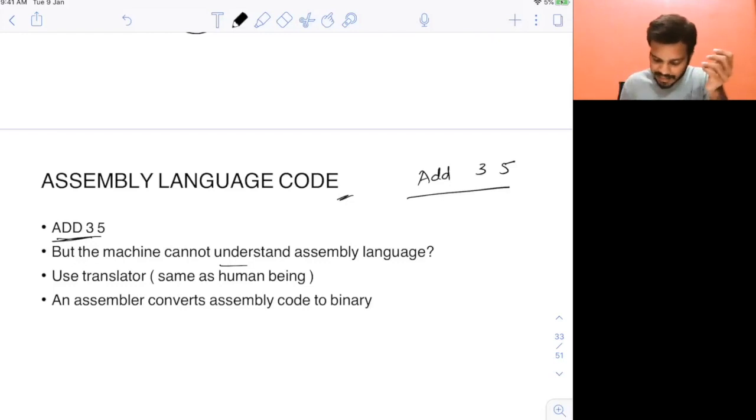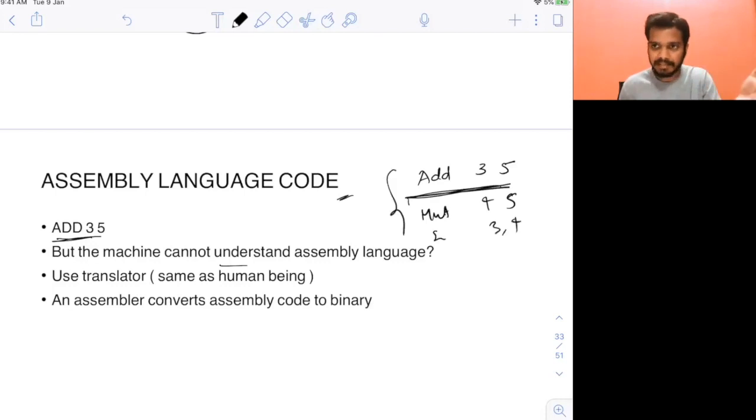So this is the kind of assembly language you are giving, right? Add 3, 5, multiply 4, 5, subtract 3, 4. These are all assembly language. Basically, you are giving the instruction in English, but the system cannot understand this English. The system has to convert this assembly language into machine code. Machine code is binary. That's what the system understands.